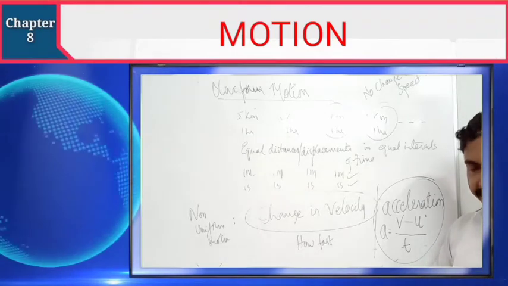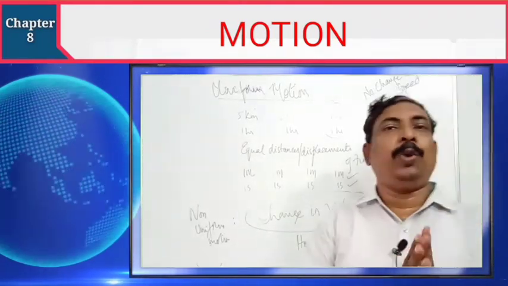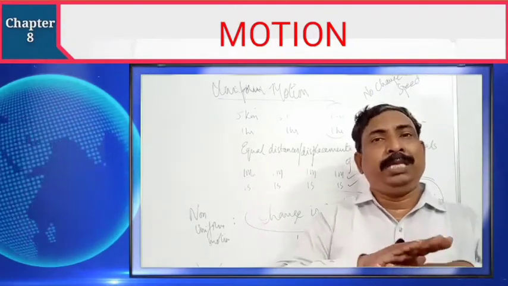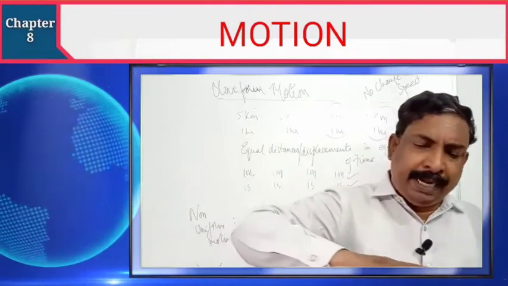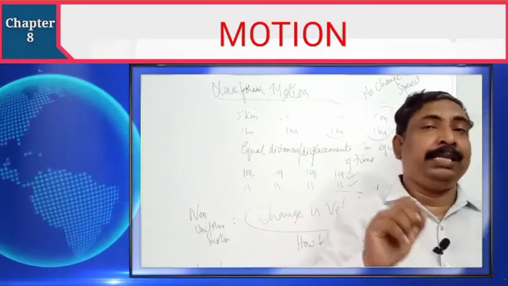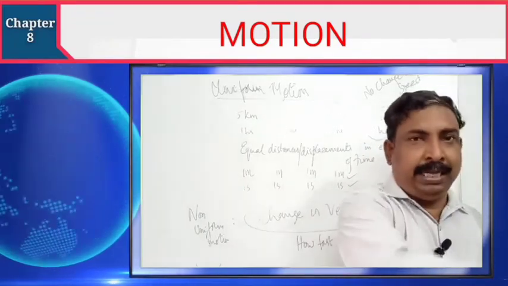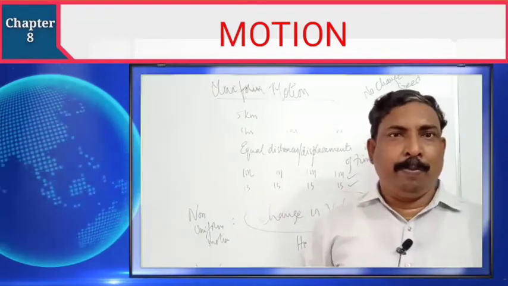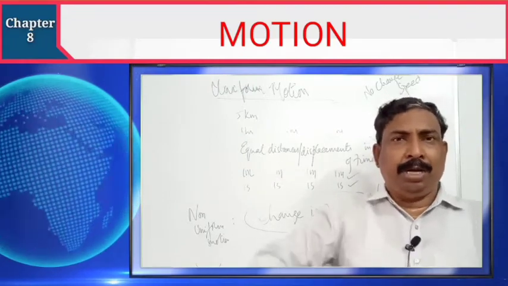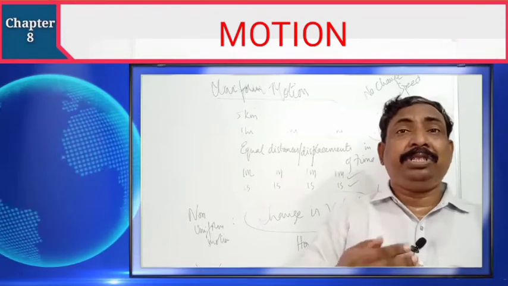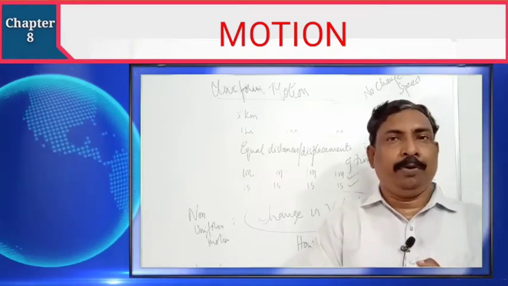I'll give one explanation here. Just now I said, I think you all have understood what uniform motion is. If an object is moving with no difference in speed, the same speed always, then we'll say that the object is in uniform motion. But sometimes increasing, sometimes decreasing. As you go on a road, you have to apply the brakes, and sometimes you have to raise the speed. If speed is changing, then I'll say that the object is in non-uniform motion.